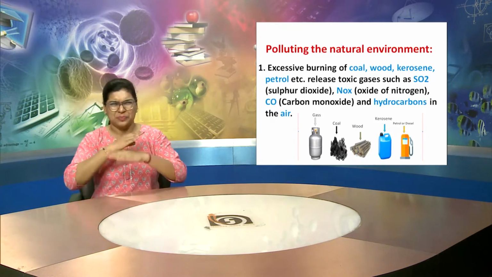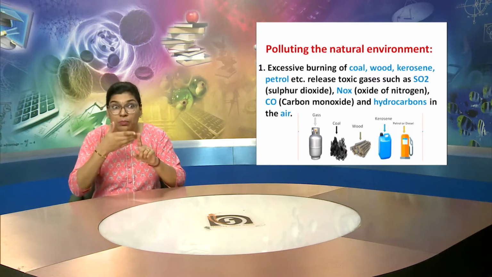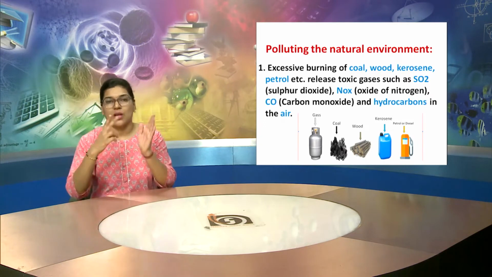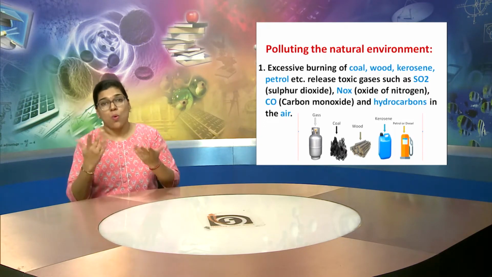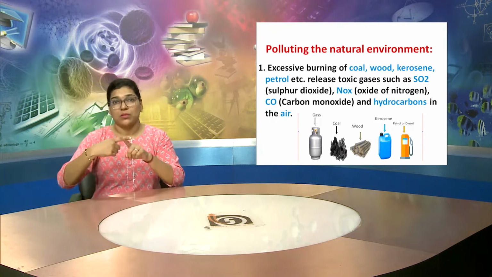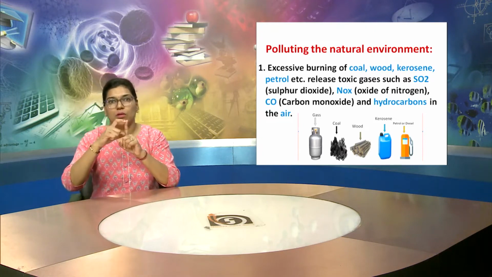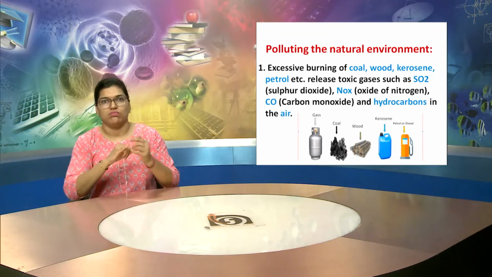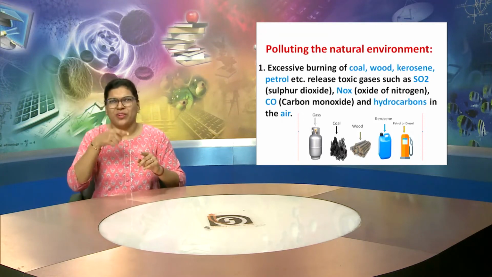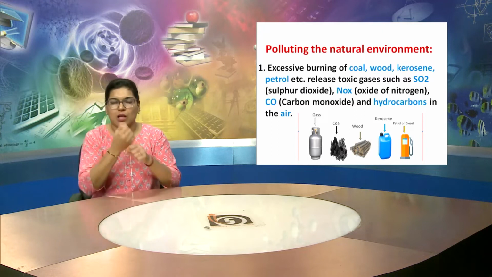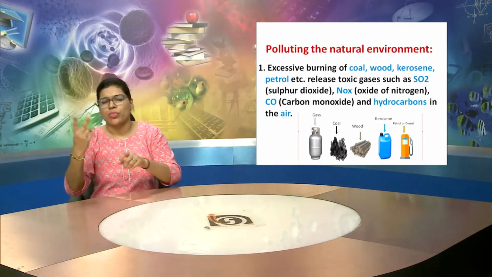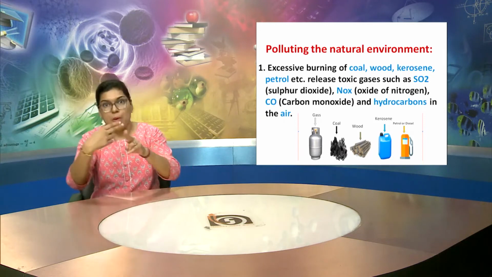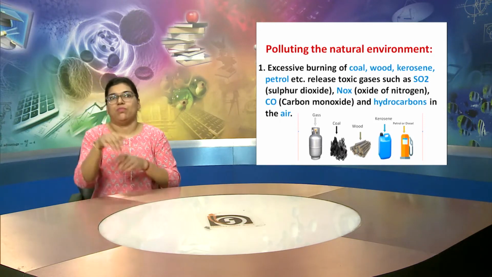SO2 is sulfur dioxide. You must have felt the smell of SO2, and also NOx, which are the oxides of nitrogen. There are also carbon monoxide and hydrocarbons in the air.